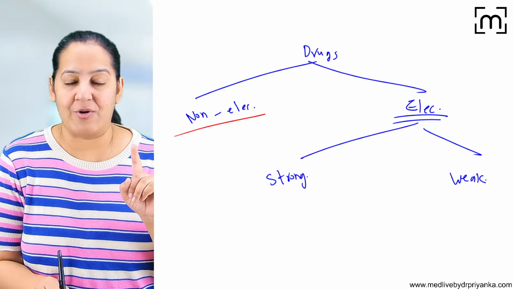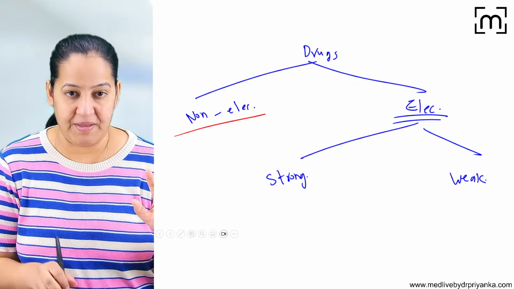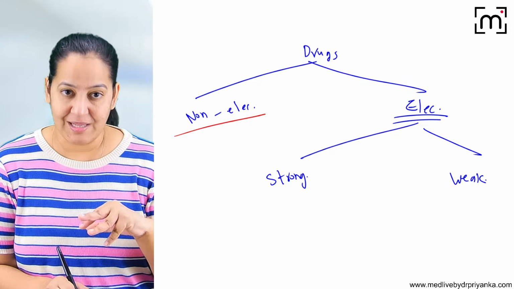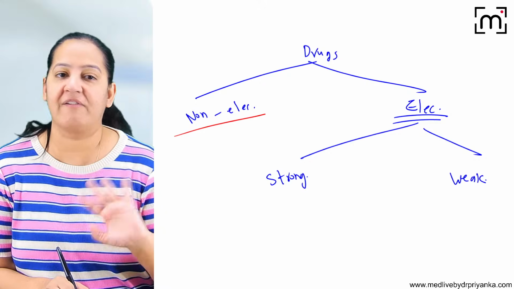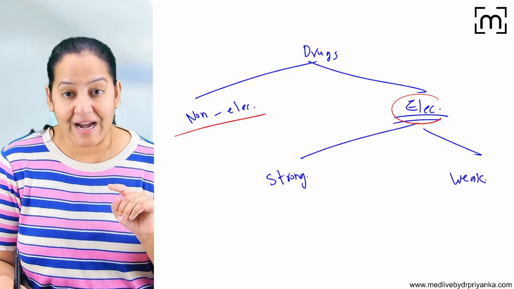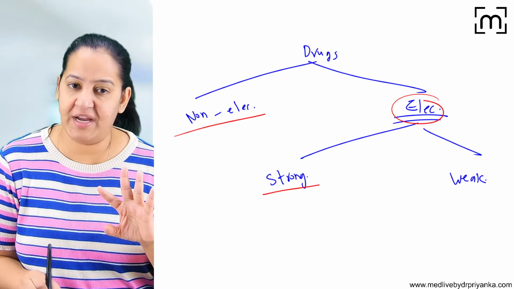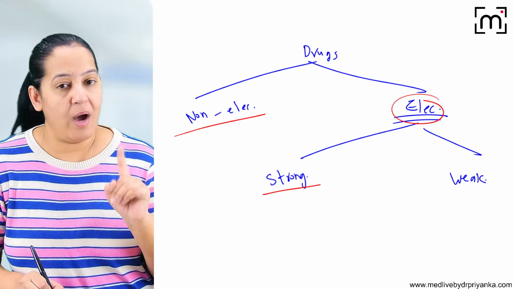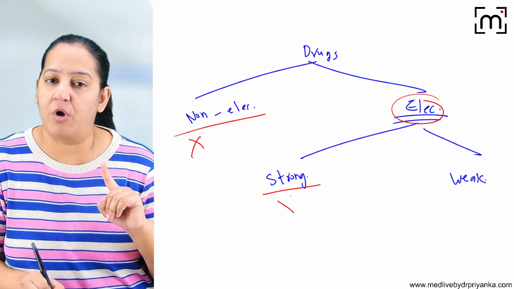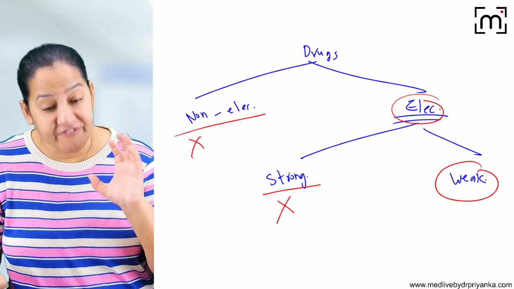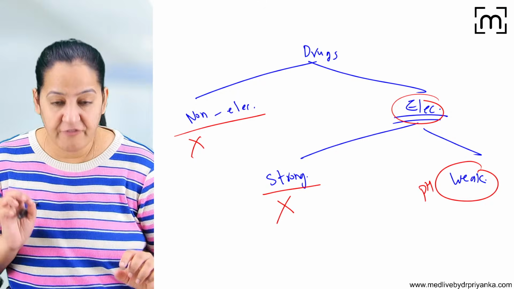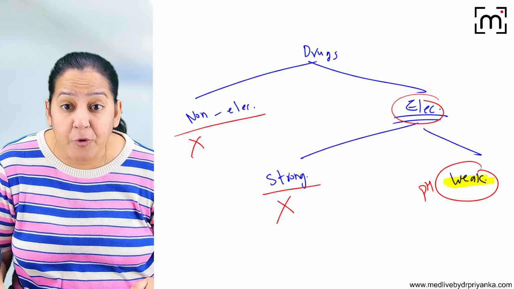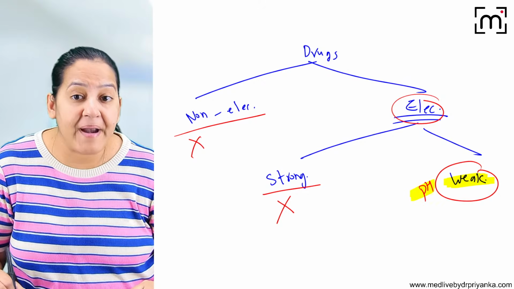If the drug is non-electrolyte, its absorption does not depend on pH. It's not at all pH dependent. It depends on lipid solubility. If the drug is lipid soluble, it will absorb. If it is not lipid soluble, it will not absorb. But if the drug is electrolyte, again, strong electrolytes, as we have read in chemistry, ionize at all pH. So again, this one is not dependent on pH. This one is not dependent on pH. This one, the weak electrolyte, depends on pH. And unfortunately, most of the drugs are weak electrolyte. That's why their absorption depends on pH.